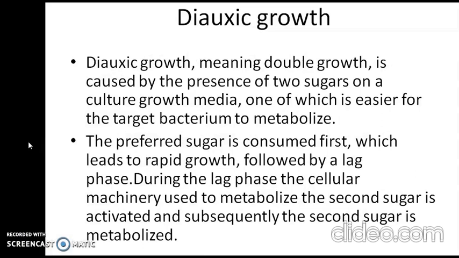Now let's see what's happening in diauxic growth. Diauxic growth means double growth. It is caused by the presence of two sugars in a culture growth media, one of which is easier for the target bacterium to metabolize than the other. The preferred sugar is consumed first, which leads to rapid growth, followed by a lag phase. During the lag phase, the cellular machinery used to metabolize the second sugar is activated and subsequently the second sugar is metabolized.